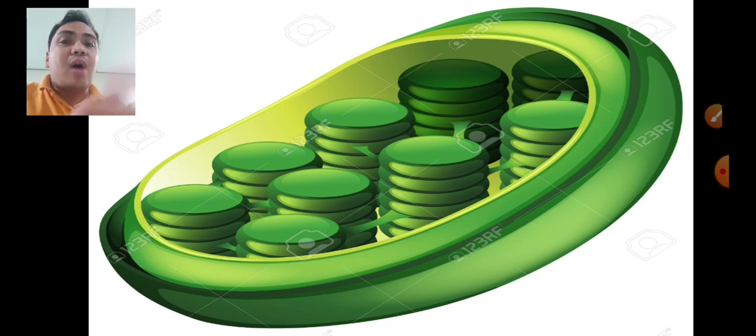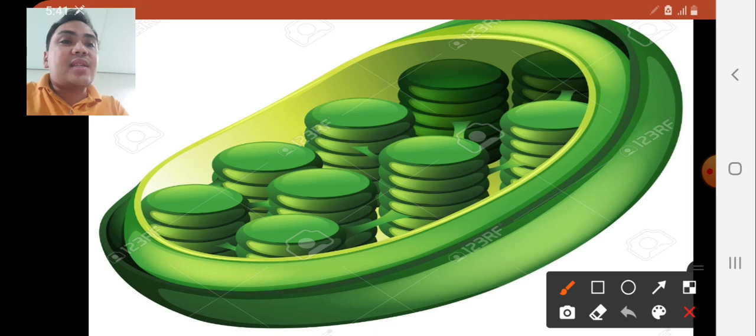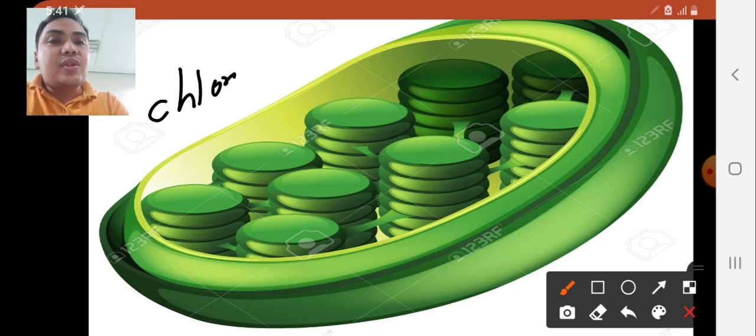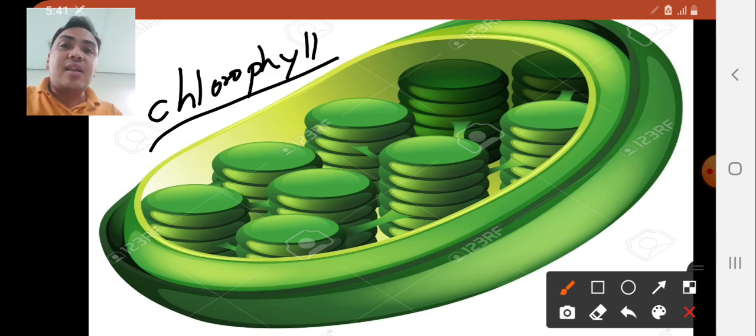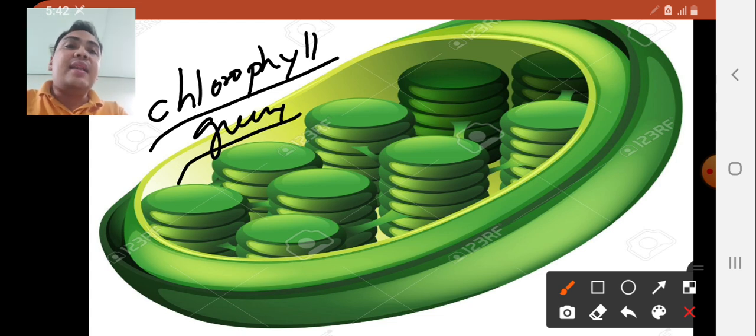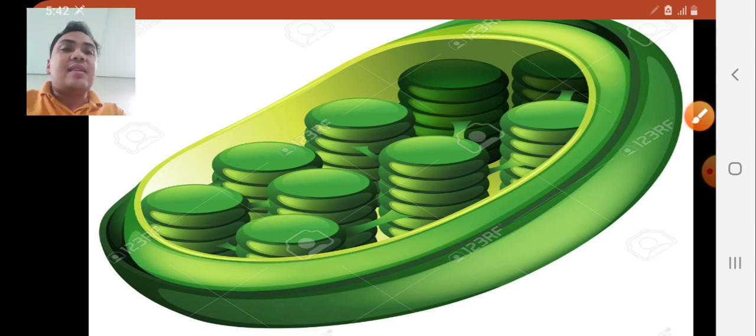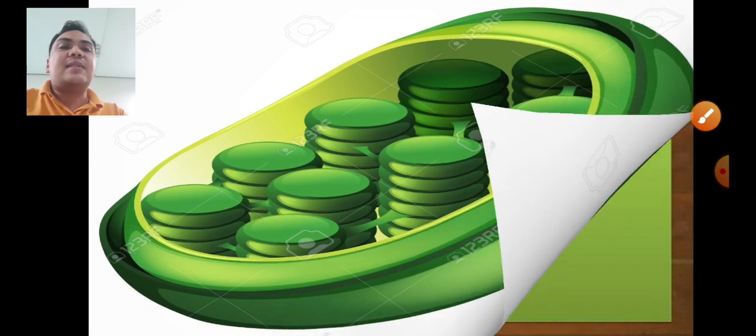As you notice in our presentation, it is green in color because it consists of the pigment known as chlorophyll. You are very familiar with this concept because you encountered this already in your previous science subjects. Chlorophyll is the green pigment of the plant and it is present among the chloroplasts. This is the structure of the chloroplast.